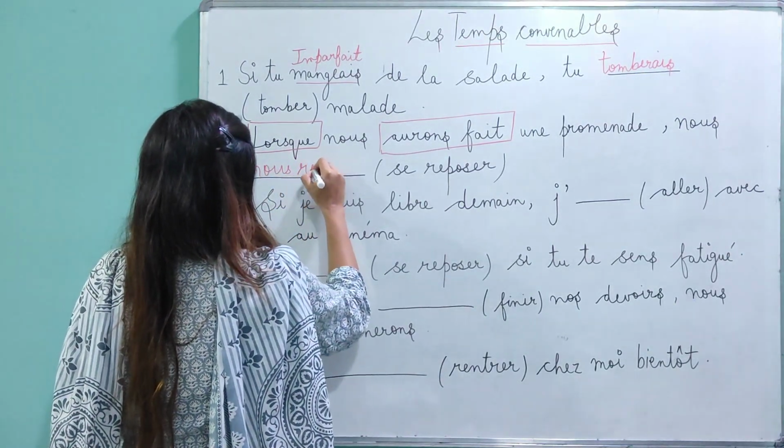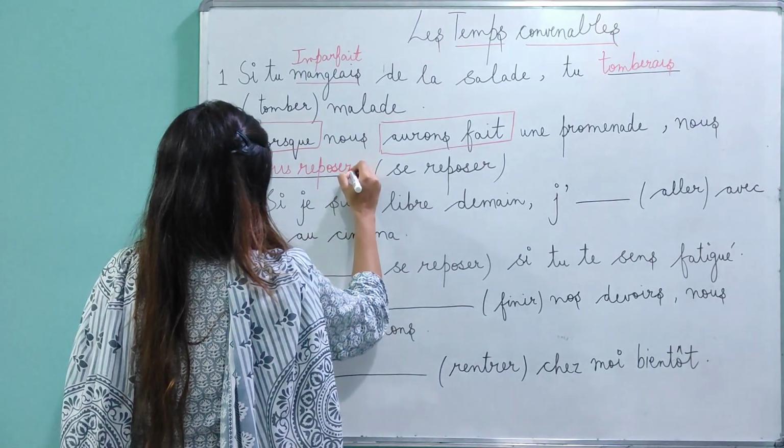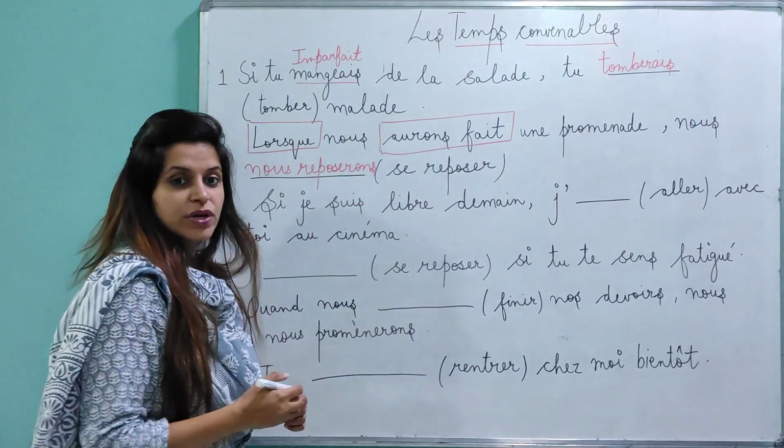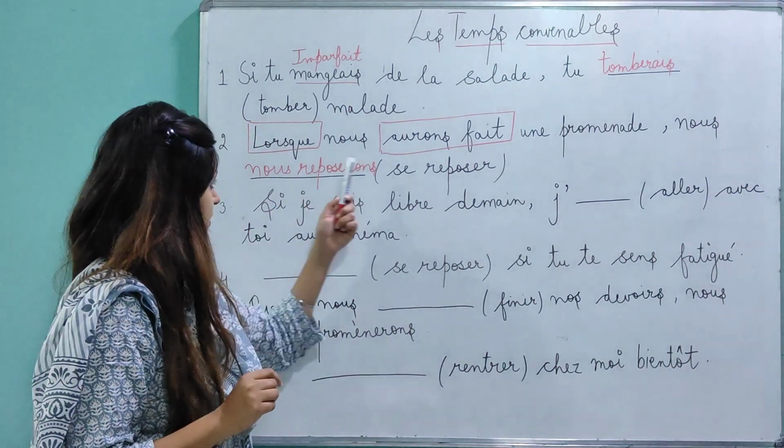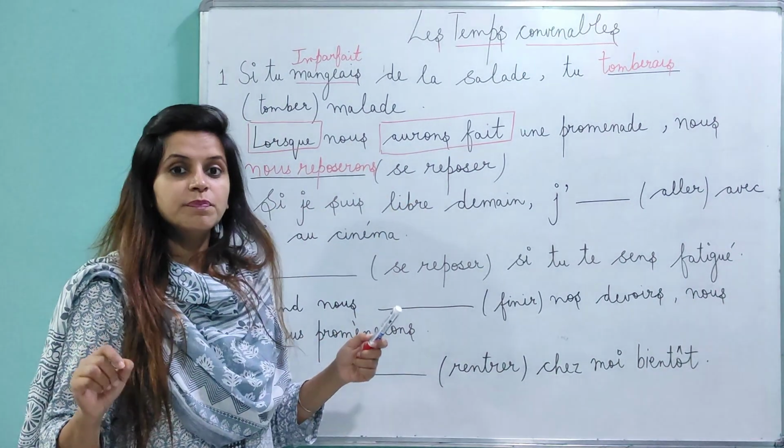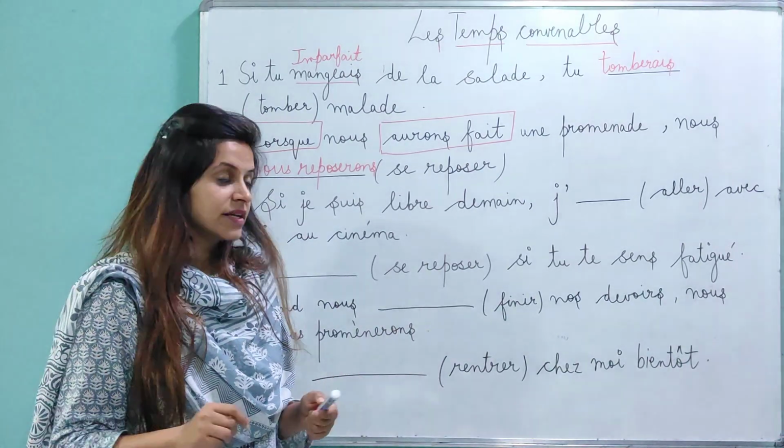Nous reposerons. How are you going to conjugate futur simple? Just write the complete verb plus avoir ending.